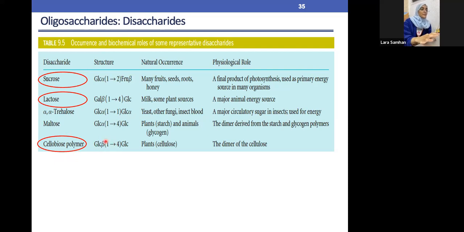It basically just explains where the ring structures are bonded to one another, and this just explains the bond. This bond is quite important, and they usually get it in the exam, so I'll explain more about it in the next slide. And this just says where the sucrose is available in fruits, lactose in milk, and so on and so forth.